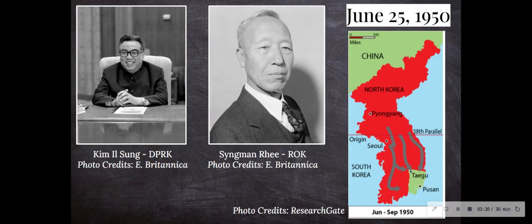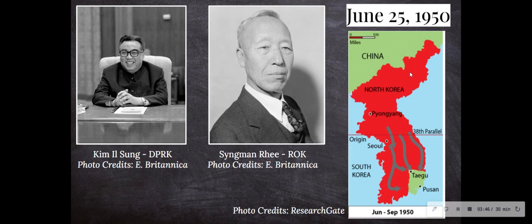So here we see the first phase of the war to the right. So we have the 30th parallel, and we have North Korea here depicted in the red. And we have China over here, and we have the city of Busan down here.